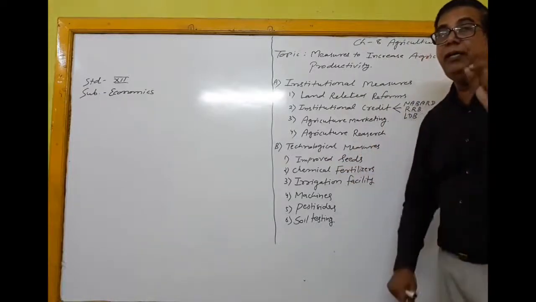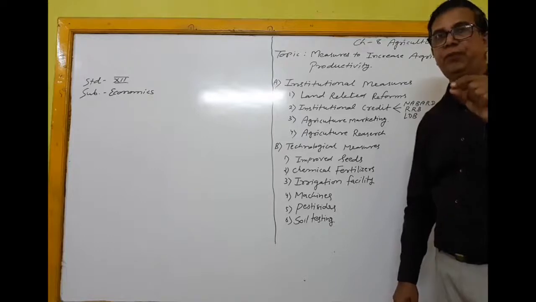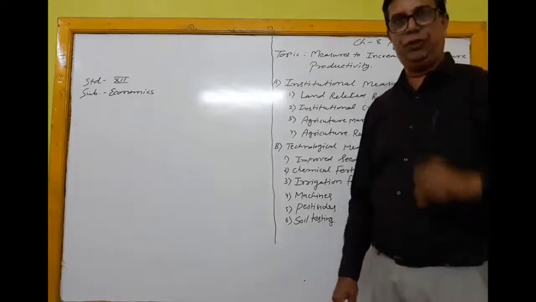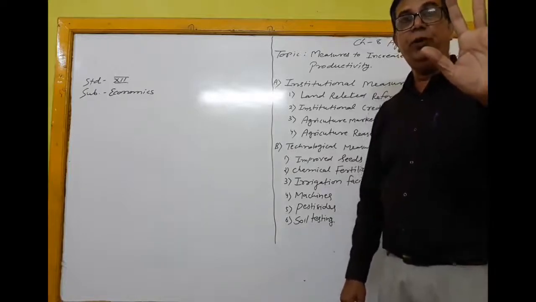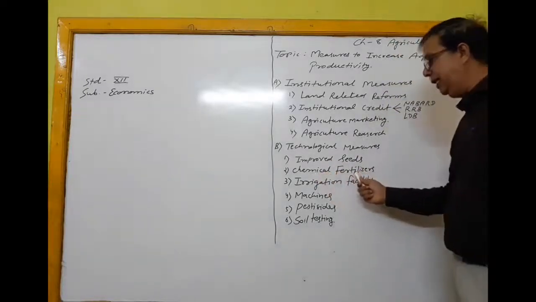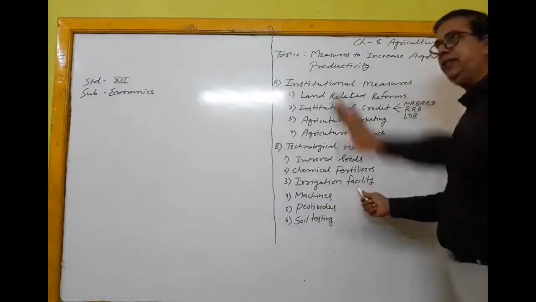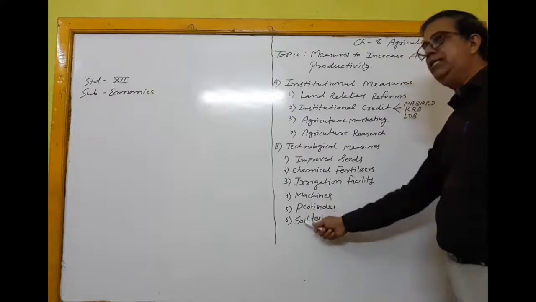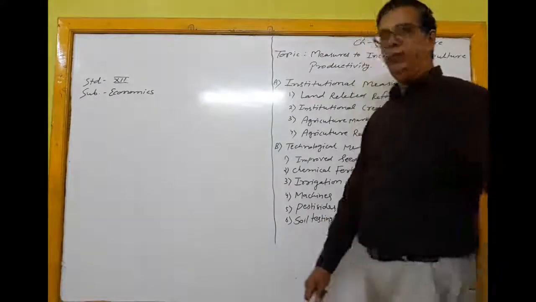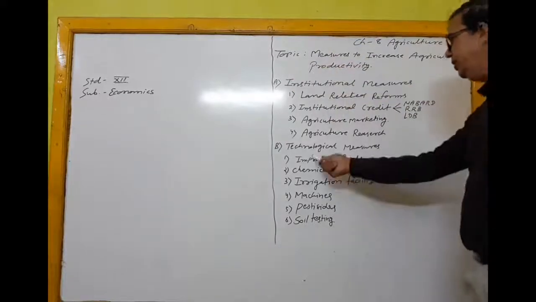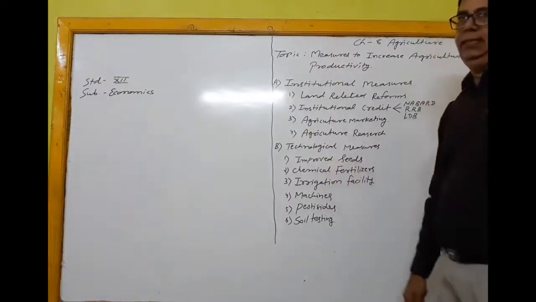After that, technological measures. Technological measures started after the Green Revolution, and the Green Revolution started in 1968. There are 5 components. One is improved seeds, second is chemical fertilizers, third is irrigation facility, fourth is machines, fifth is pesticide, and sixth is soil testing. So here, the first one is improved seeds.